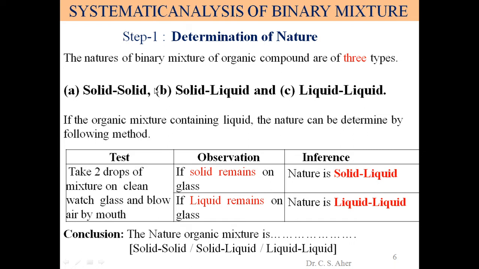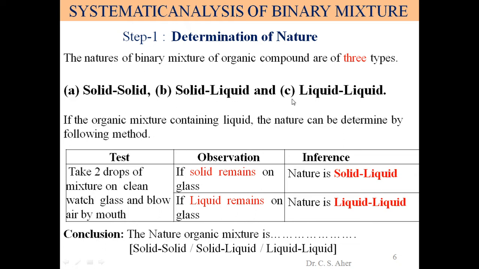How do we identify whether the given substance is A, B or C type? For solid type, we have a dry mixture. This binary mixture is a dry powder. At that time we say this binary mixture is solid type.